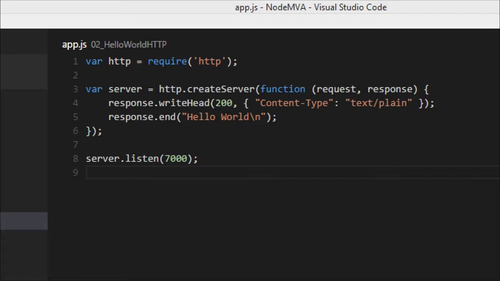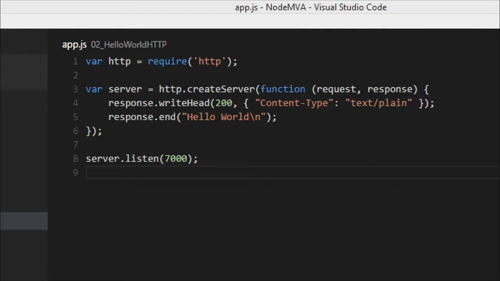But essentially what this will do is that for every single HTTP request our server gets, it's going to execute this function. And this function is going to be passed two arguments, request and response. So once we get a request, the thing that we're going to want to do is respond with a 200 OK. We're going to say response.writeHead, the header of our HTTP response with the status 200, and we're going to specify the content type text plain.